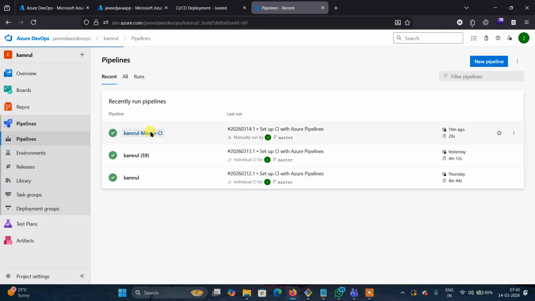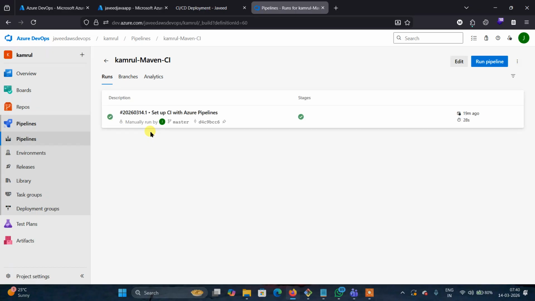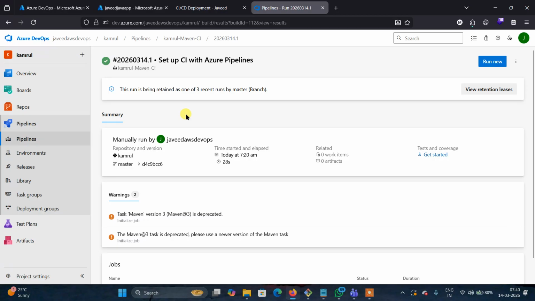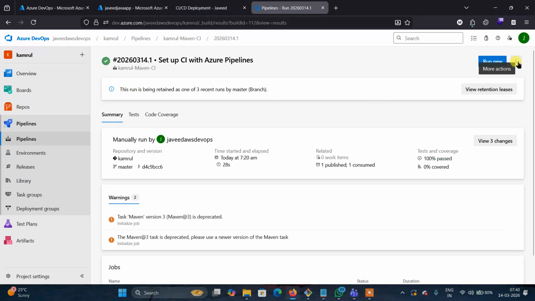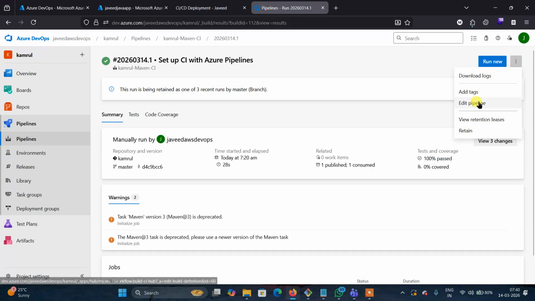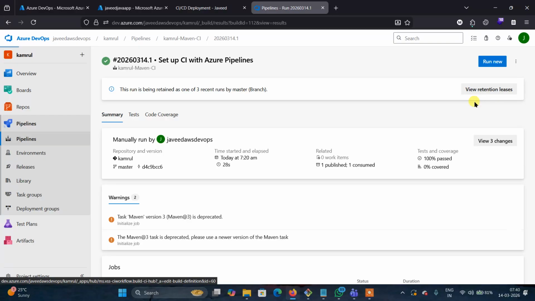Click on the pipeline. Here, click on this pipeline. Okay. There is an option, Edit pipeline. Click on Edit pipeline.